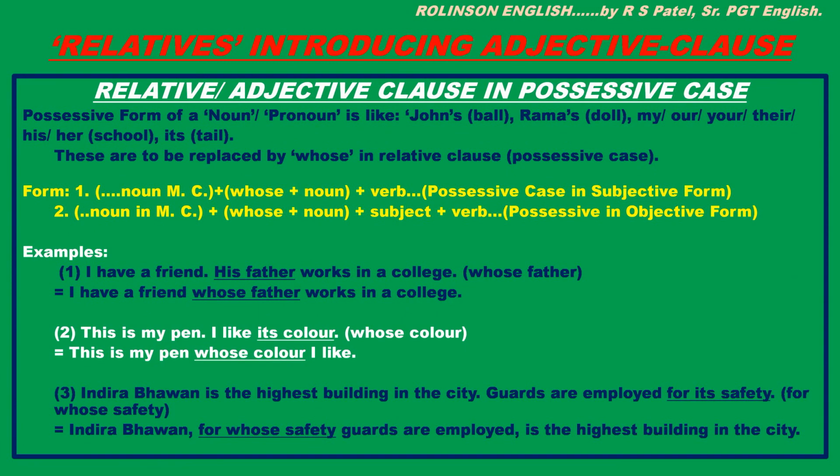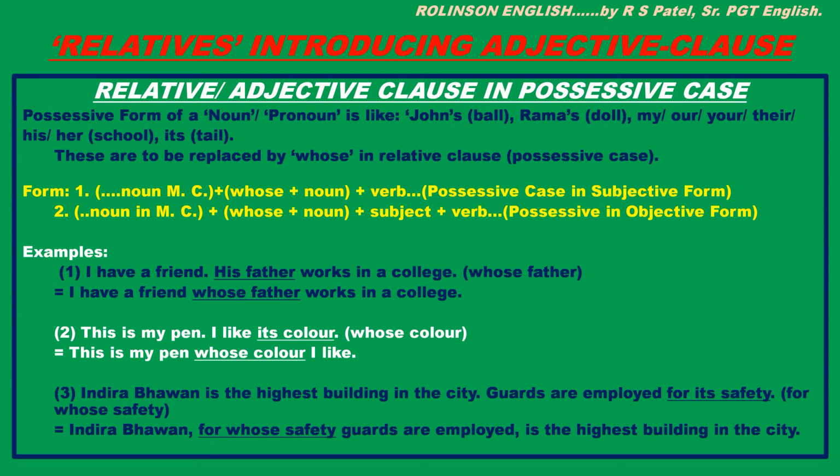Next, relative or adjective clause in possessive case. Possessive form of a noun or pronoun is like John's ball, Rama's doll, my, our, your, their, his, her, school, its tail. That is, possessive cases take noun after it. The possessive form of nouns or pronouns is to be replaced by whose in relative clause in possessive case, right? Let's see the form.